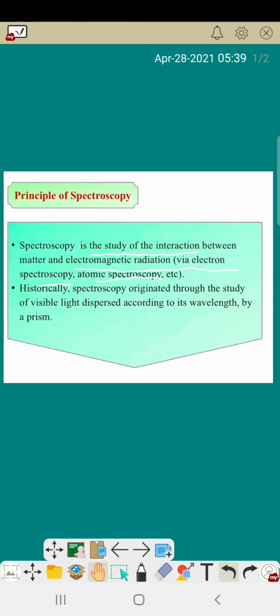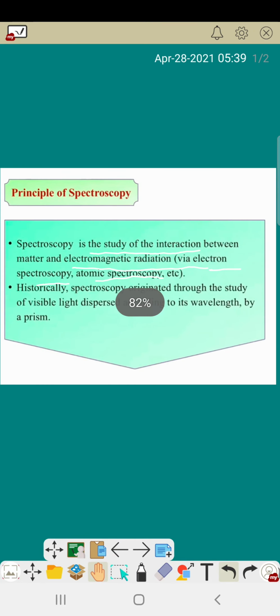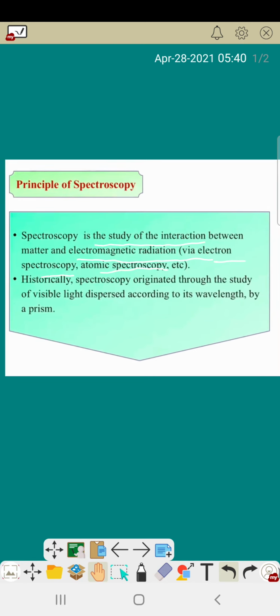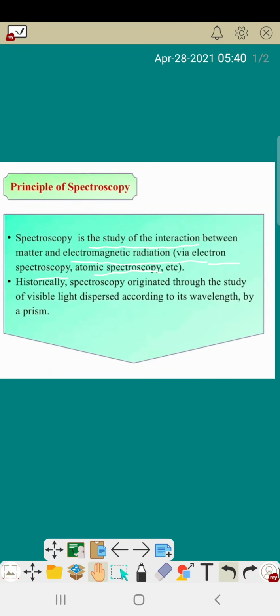Let's first say what a prism is. A prism is a cube or pyramidal shape made of glass, all sides made of glass. When a light passes through a prism, from one side of the prism one light comes in, and when it comes out of the other side, the light is dispersed and reflected according to its wavelength.